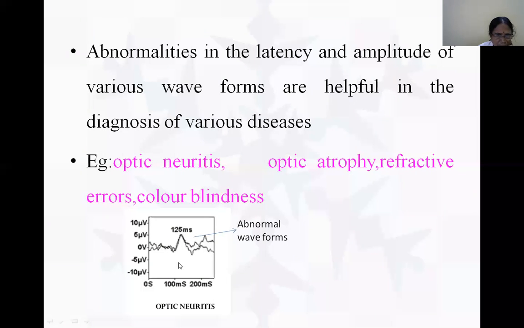In the case of optic neuritis, an abnormal waveform is seen. It is a short latency. This is the short latency, mid latency, and long latency. These are abnormal waveforms.